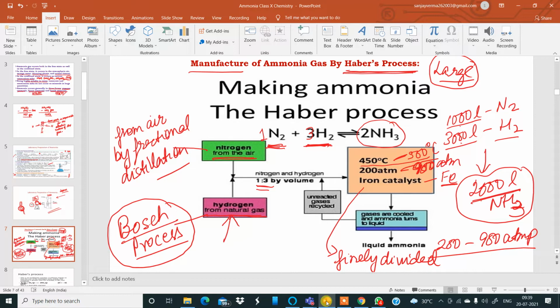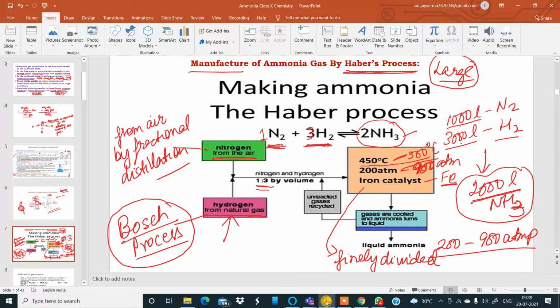Once these conditions are met, then ammonia gas is formed. Along with the ammonia gas, there may be other gases also: uncombined nitrogen gas, uncombined hydrogen gas, carbon dioxide, and water vapor. Those gases need to be removed from the ammonia gas mixture.